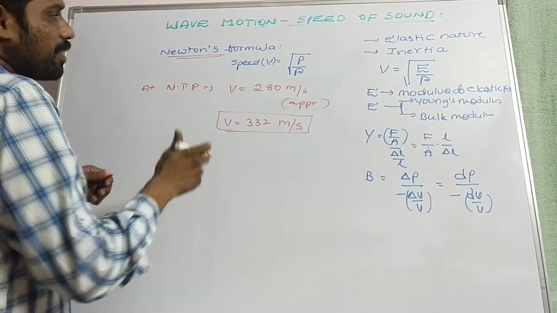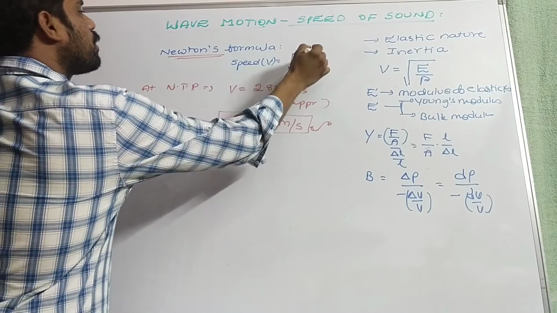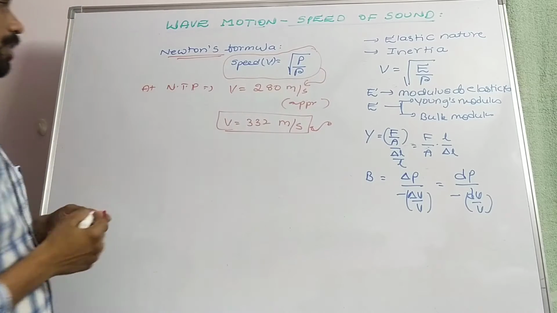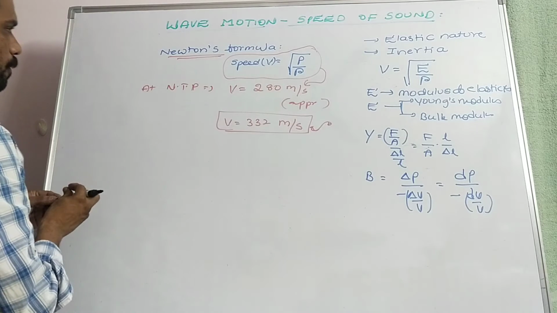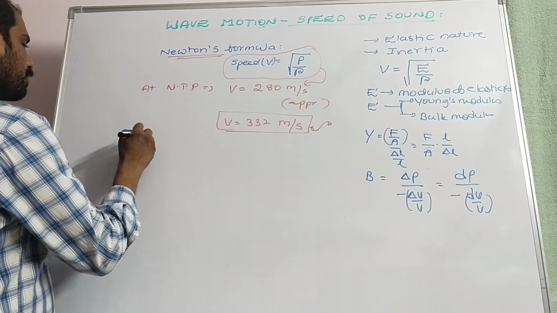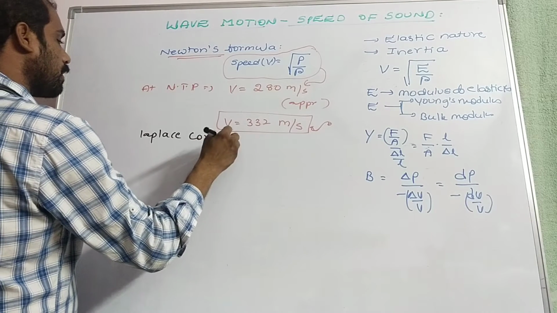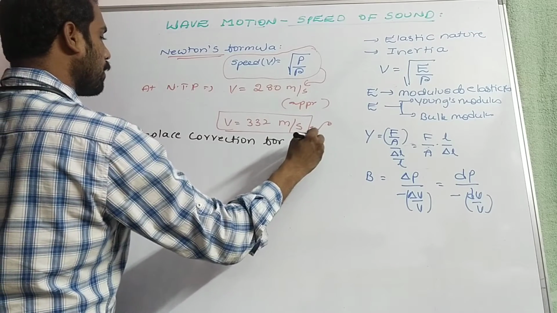But using this formula, we are obtaining 280 meter per second. So that is corrected by Laplace. This is the so-called Laplace correction for Newton's formula.